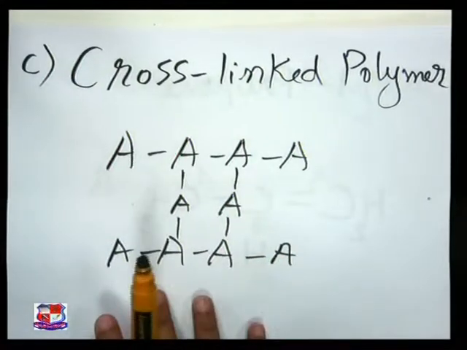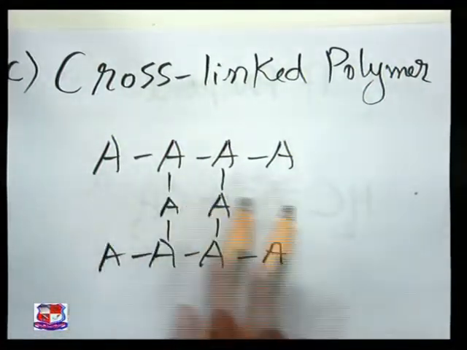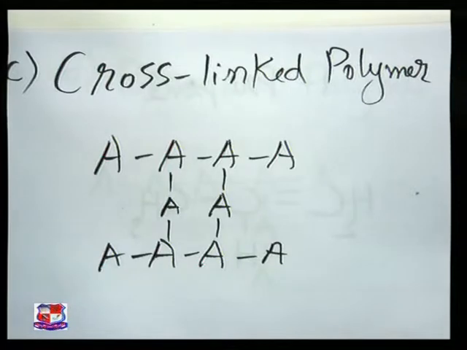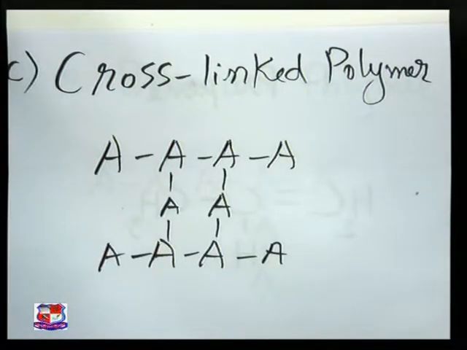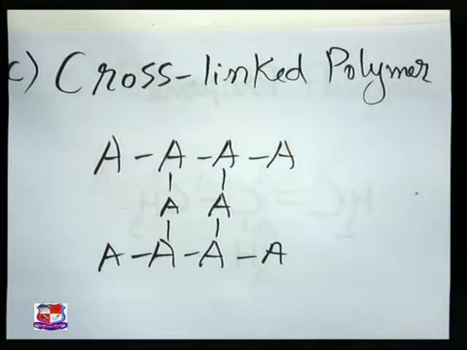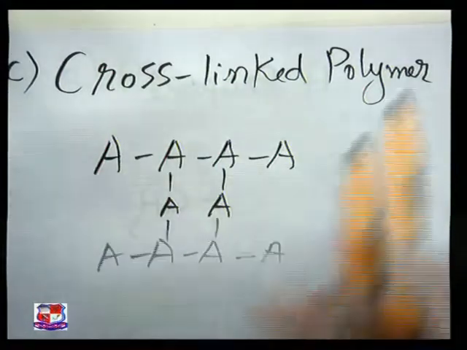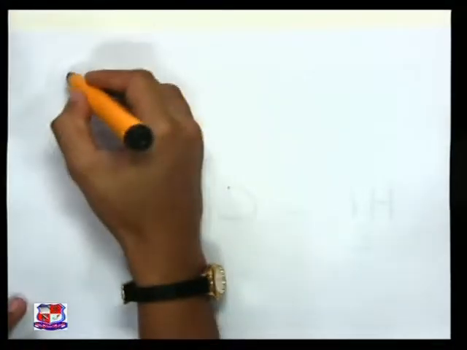And here the cross-linked homopolymer. Cross-linked homopolymer is consisting of all the monomers of the same type. Now if you want to draw the different copolymers, then how are we going to draw? Let us try to see that. If I want to draw